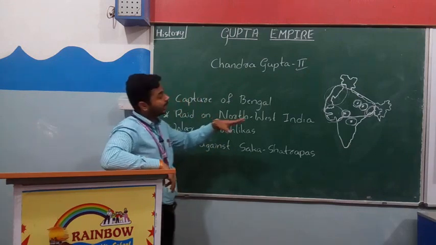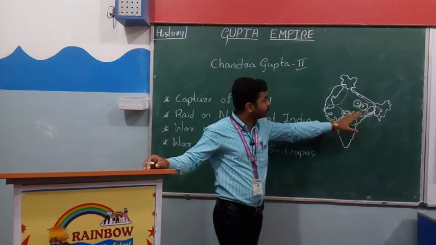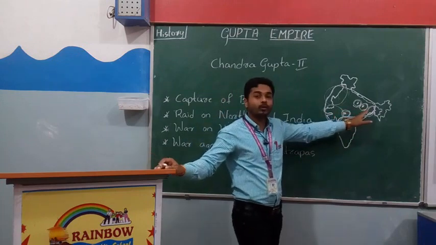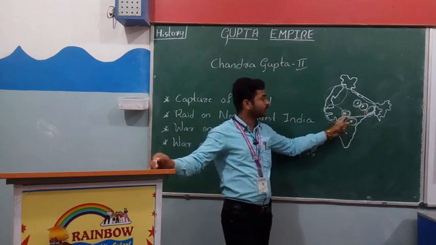Now Chandragupta II made one more capital city called Ujjaini. So there were two capital cities, Pataliputra and Ujjaini.